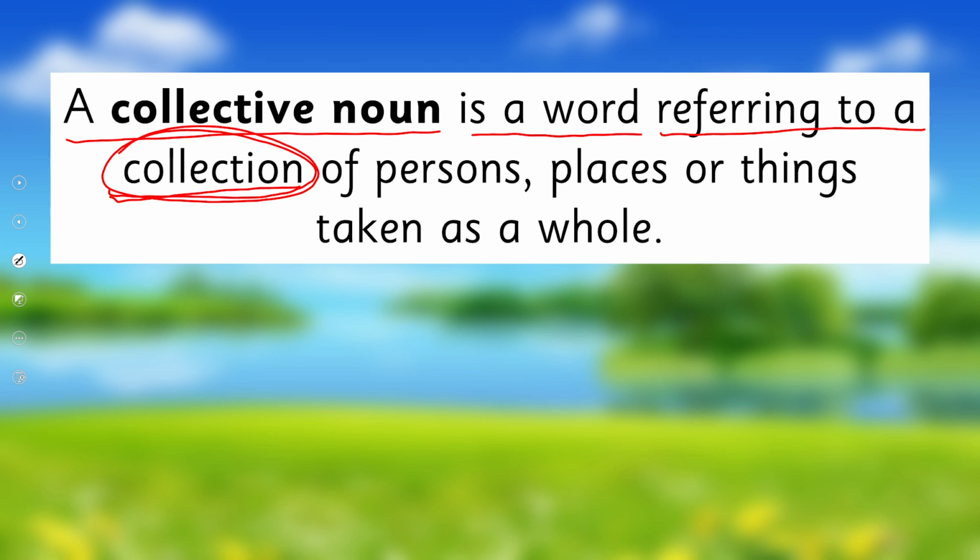And what, by the way, is a collection? More than one. There can be many, and they are collected for one thing, and that one thing, that one noun, that one word is called a collective noun. Okay, it can be a collection of persons, places, or things, and they are taken as a whole.